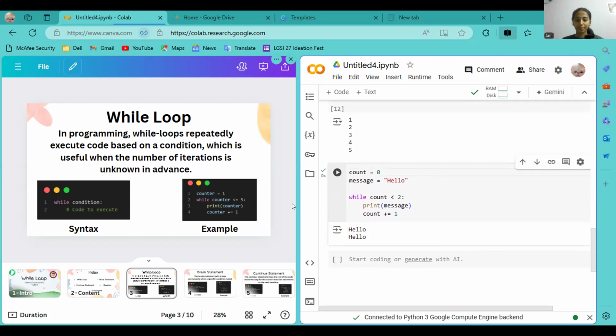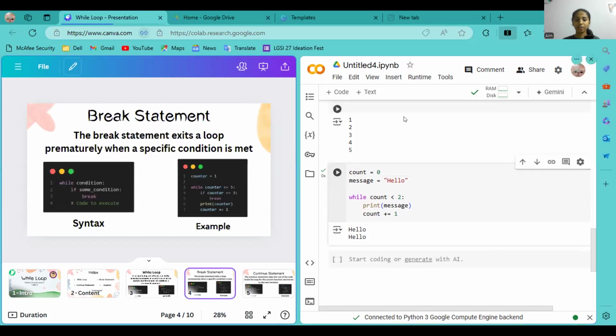So now what we have next is the break statement and continue statement. To do the break statement and continue statement, I'll hand over to Jashwin right now. He'll teach you guys what break and continue statements mean and how they work. Jashwin, you can go on. Should I share my screen? Yeah. Okay.